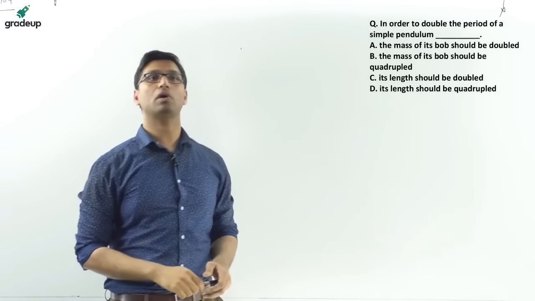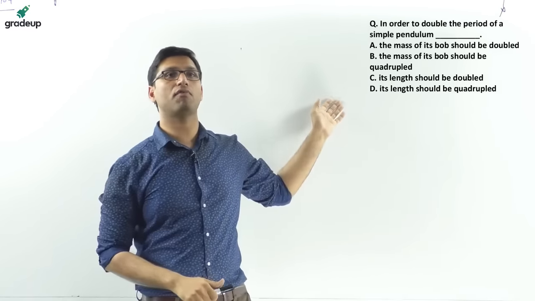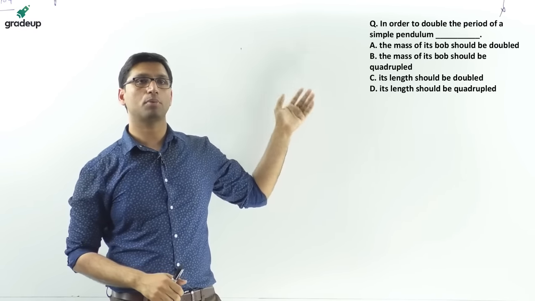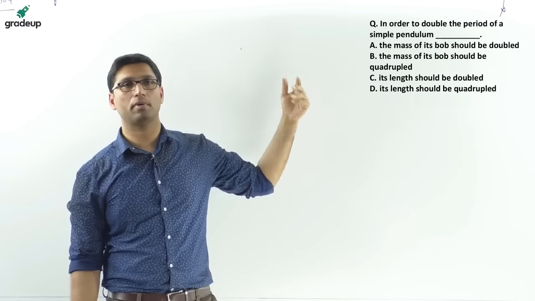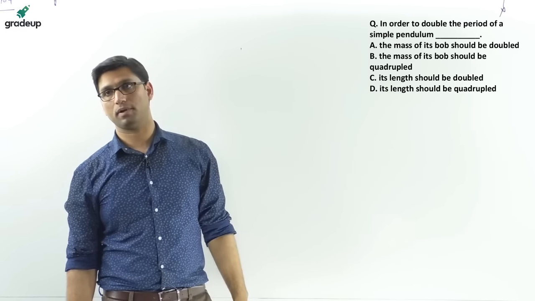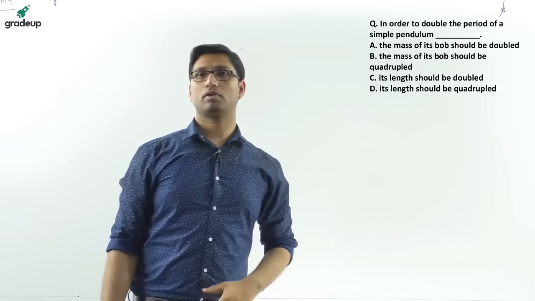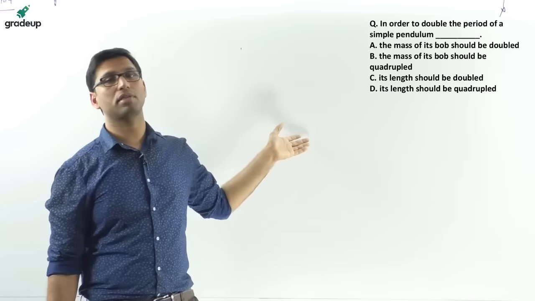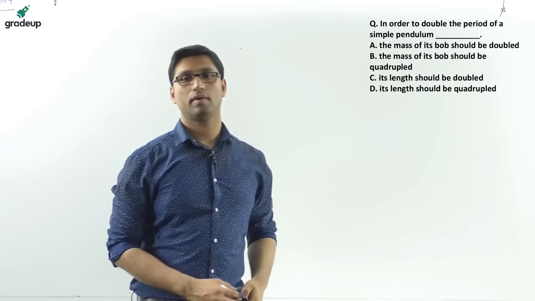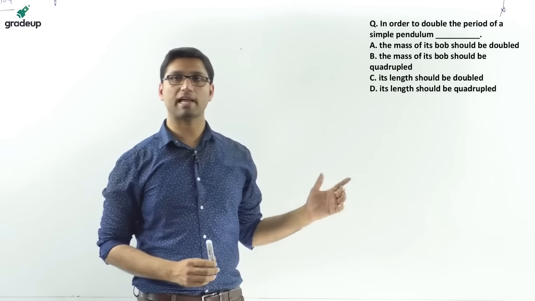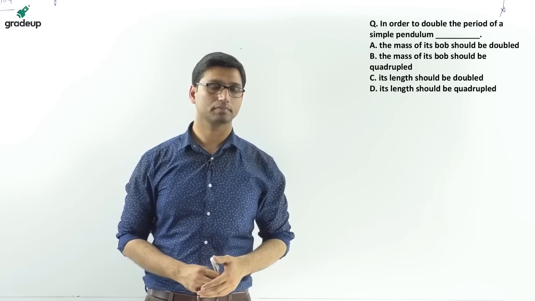Next question. In order to double the time period of a simple pendulum, the mass of its bob should be doubled, or the mass should be quadrupled, or the length should be doubled, or the length should be quadrupled. Yes, for this question, what is the answer? You have to double the time period of the simple pendulum.